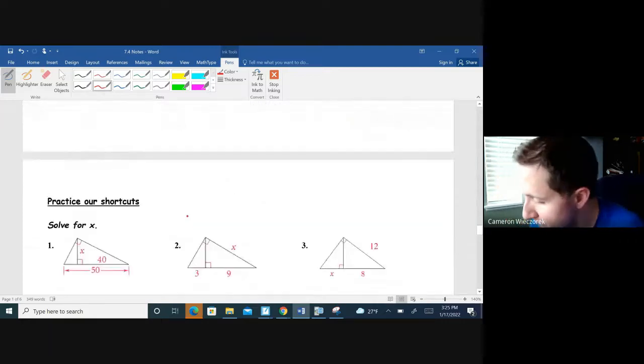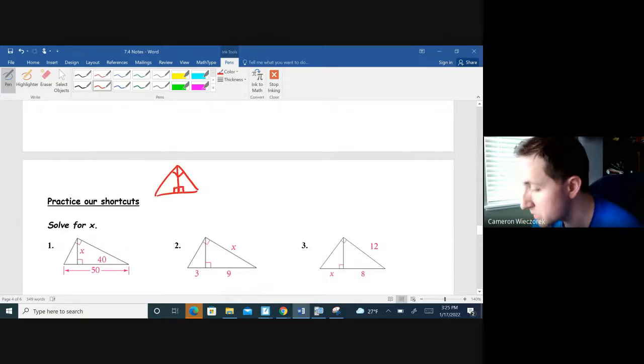So at the end of the first video, we looked at how, if you drop an altitude onto the hypotenuse of a right triangle, you get three similar triangles that are formed. All of them are right triangles.